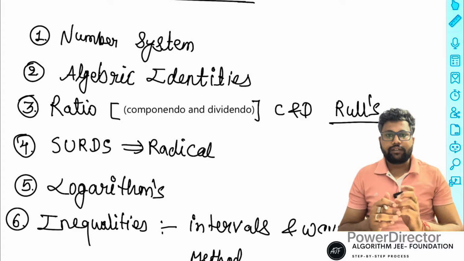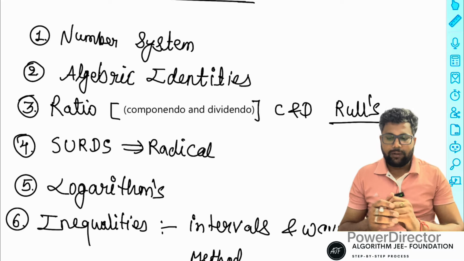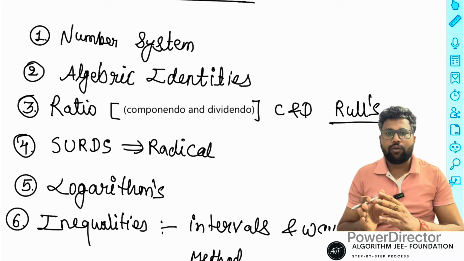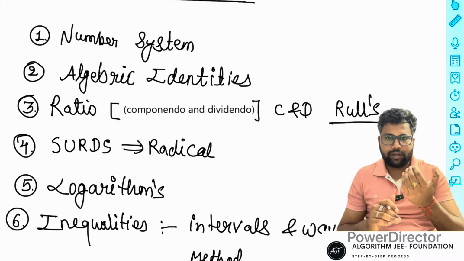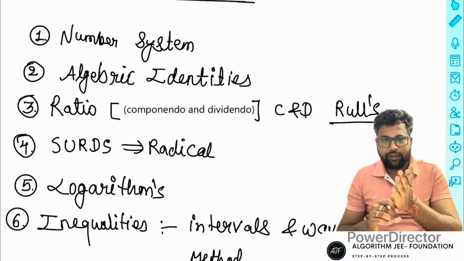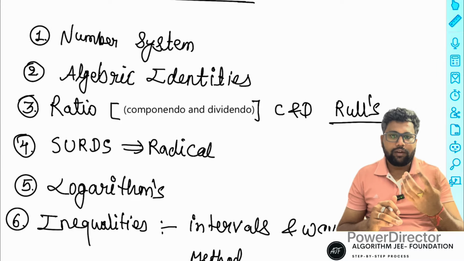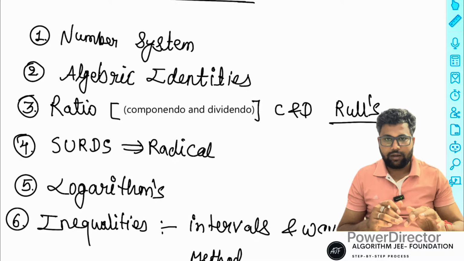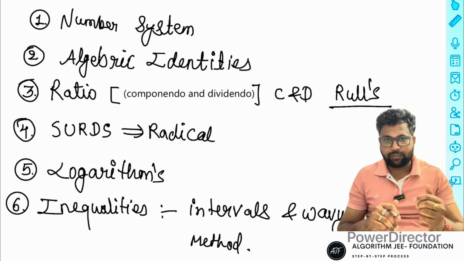After that we discuss logarithm. Logarithm is basically a different chapter, a part of basic but a different chapter, so we also discuss the logarithms. Logarithm is a standard form of exponential form. So firstly we discuss the exponential formulas: a power m into a power n, then a power m plus n, lots of types. After that is logarithm. Logarithm is a very interesting chapter, and how log possibilities work.